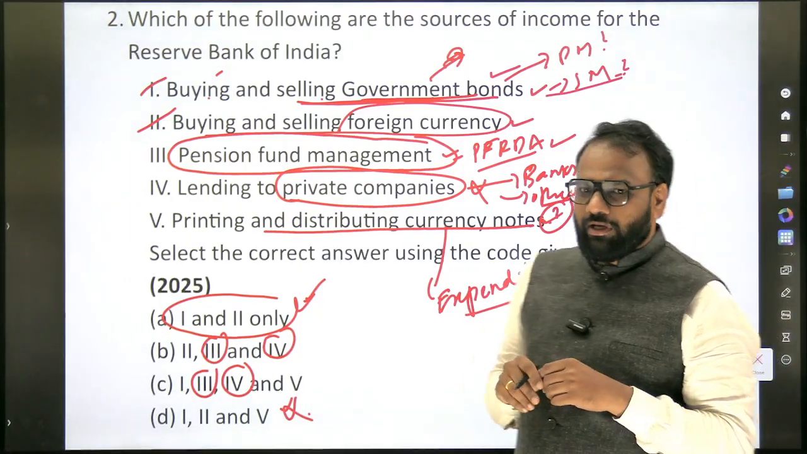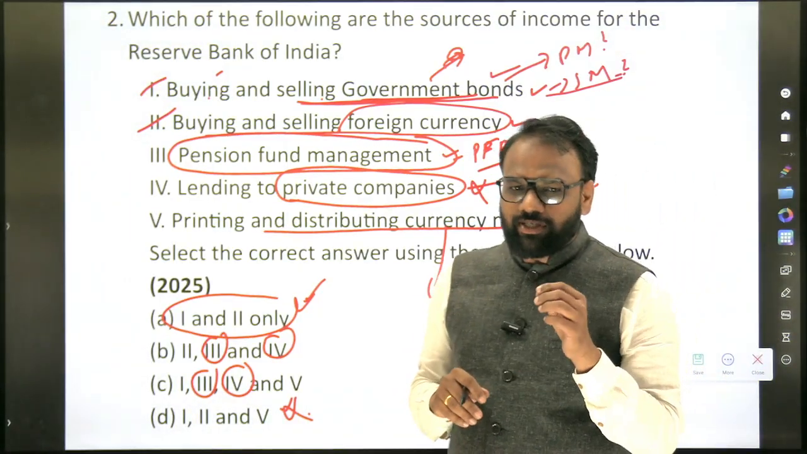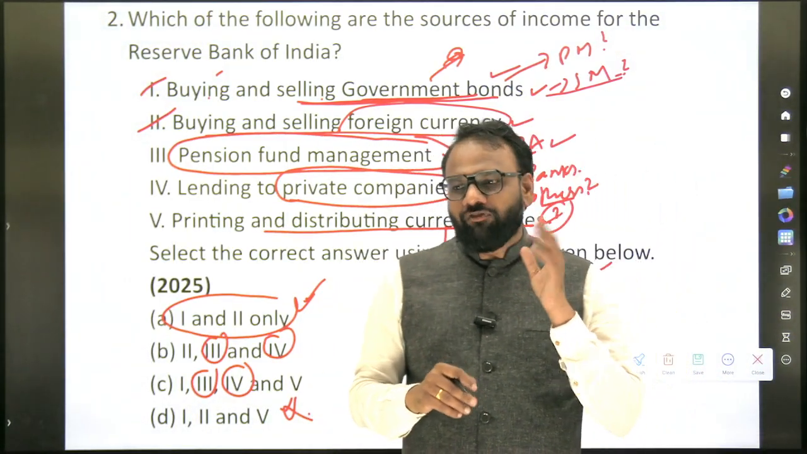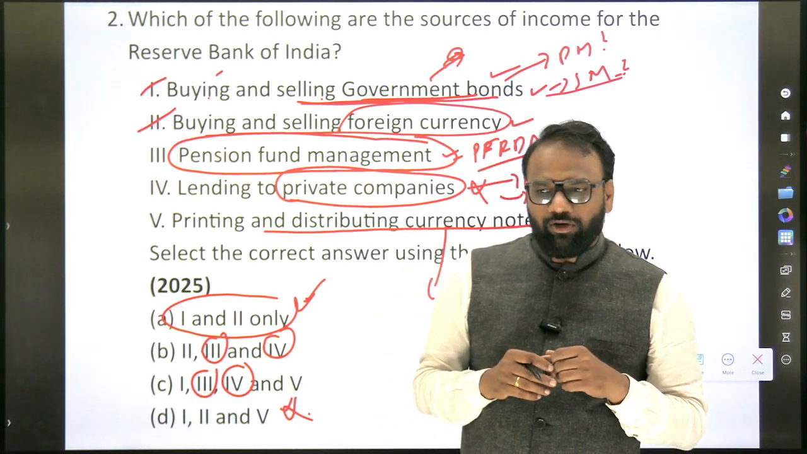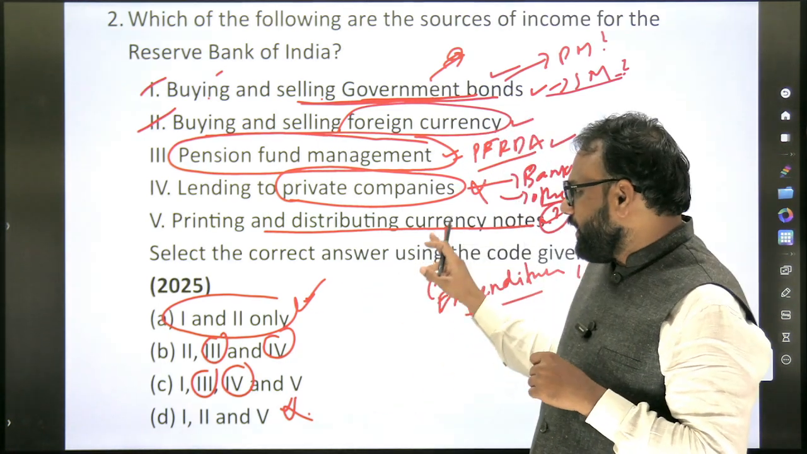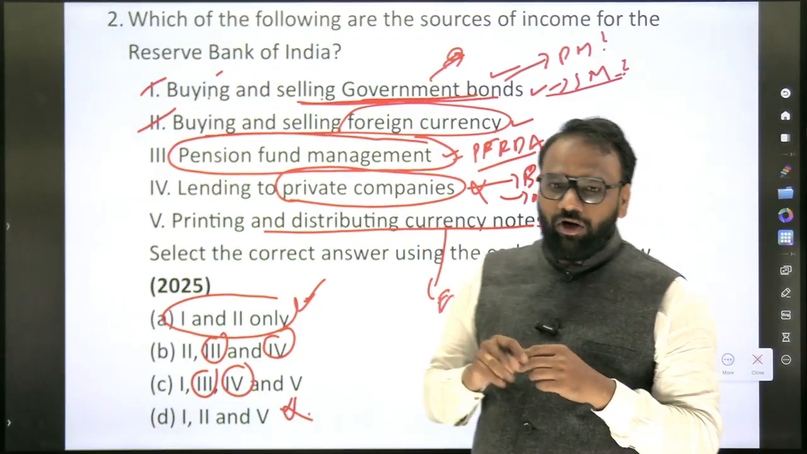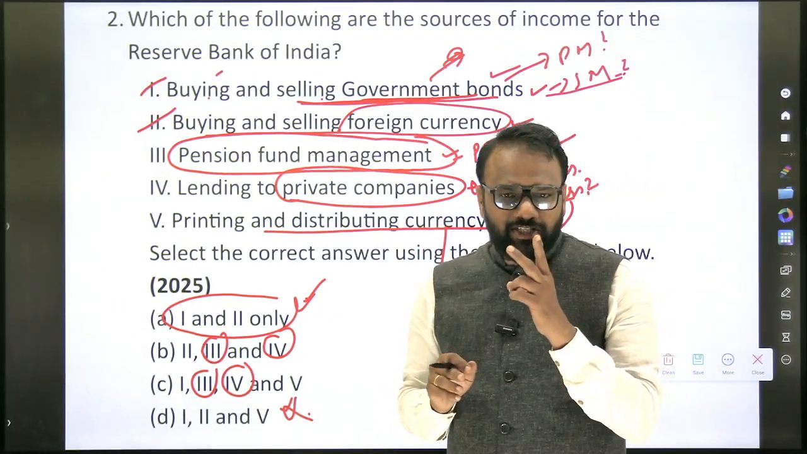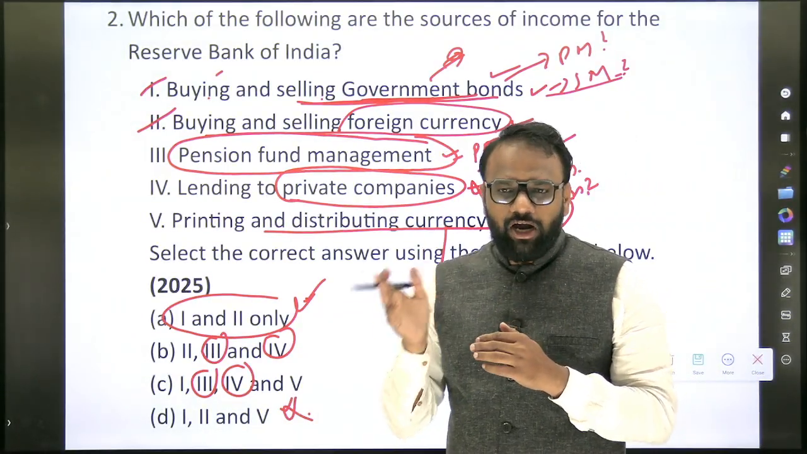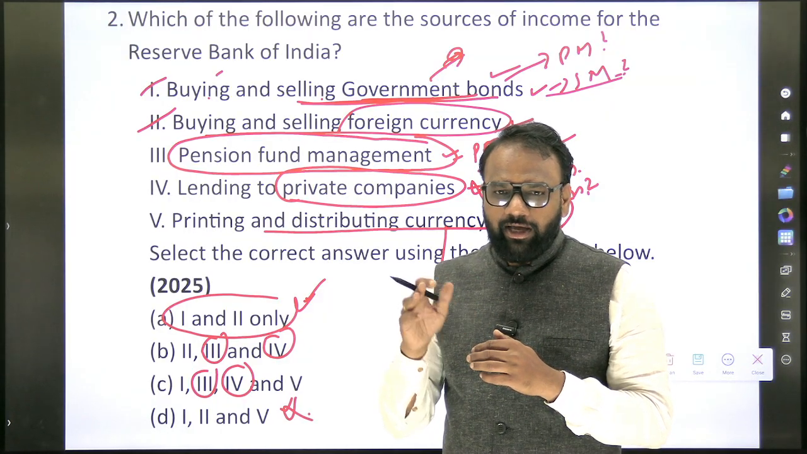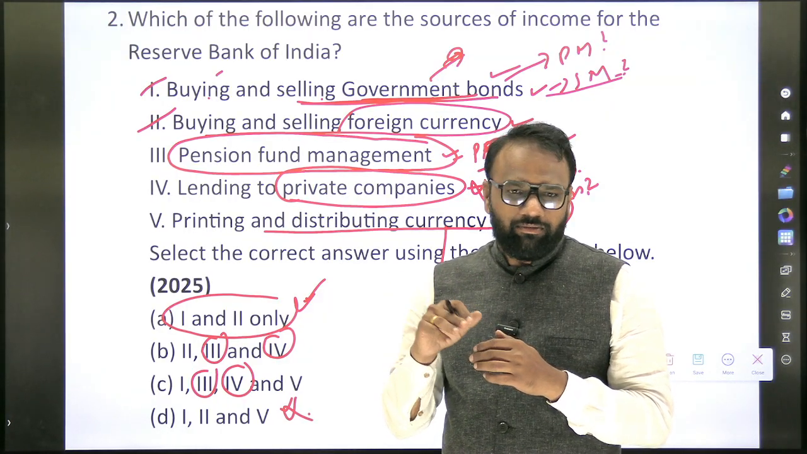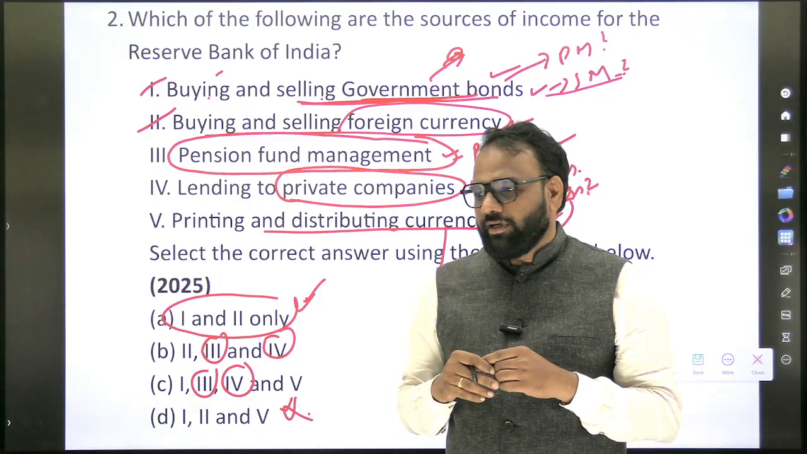No, I think we have discussed it as an expenditure of RBI. You can just cross verify once. It comes under expenditure of RBI, not income of RBI. So there we have discussed under two heads: one is expenditure, another one is income.